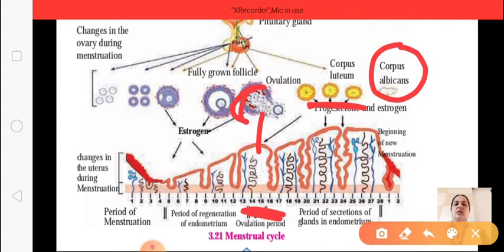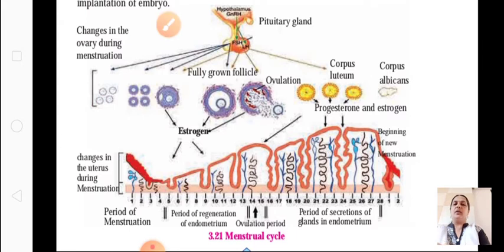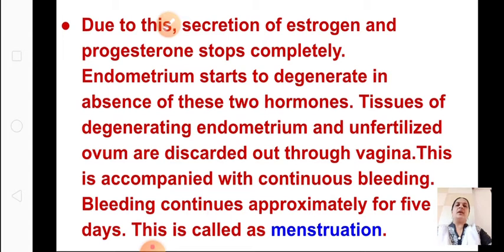Okay, so this is what we studied. Now we'll go to the next. I'll show you what happens after that. After corpus albicans is formed, the secretion of estrogen and progesterone stops completely because the egg is not fertilized. The endometrium starts to degenerate in the absence of these two hormones.